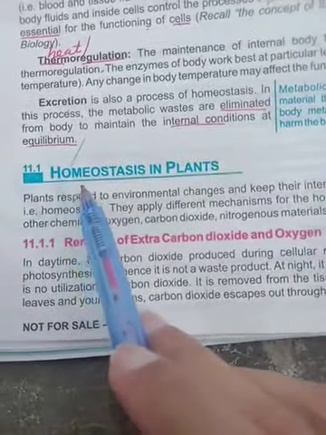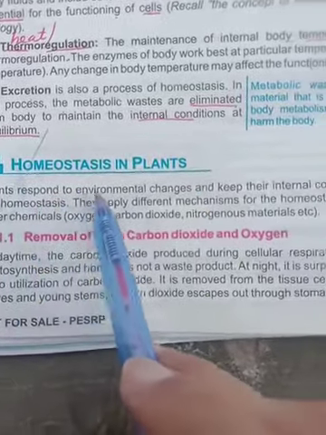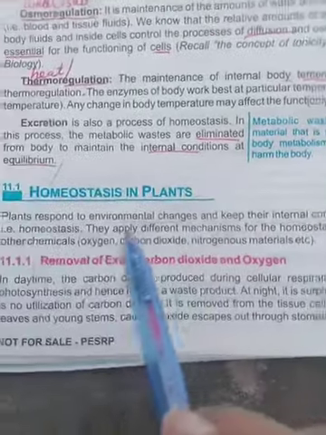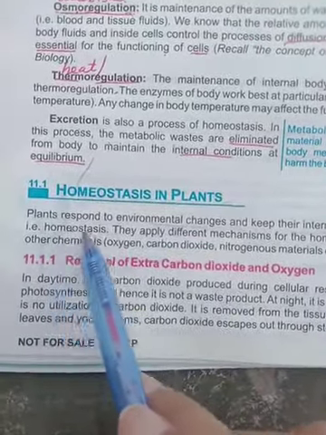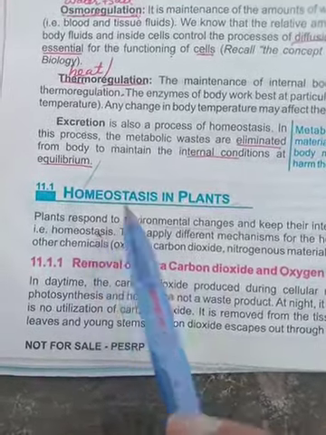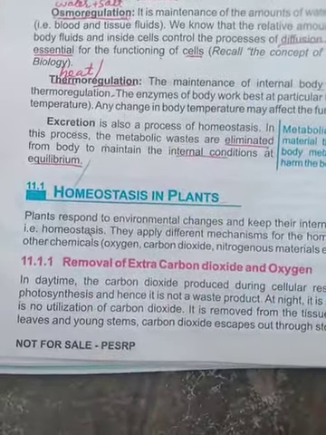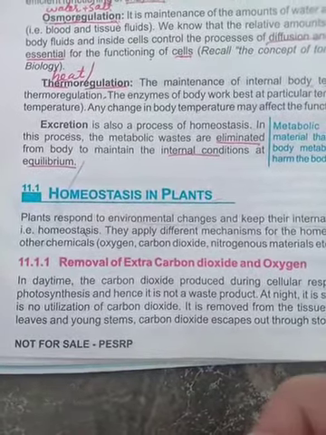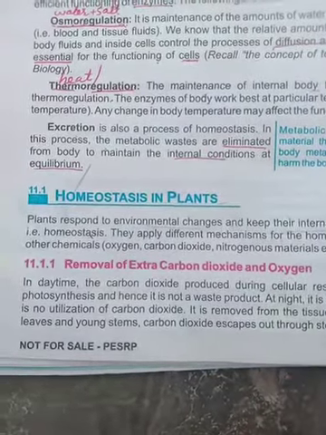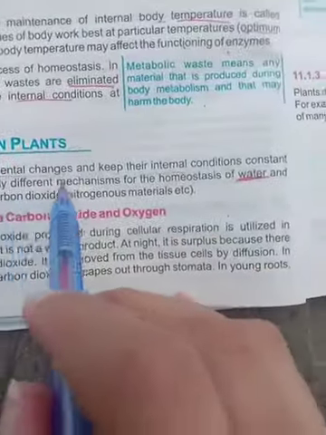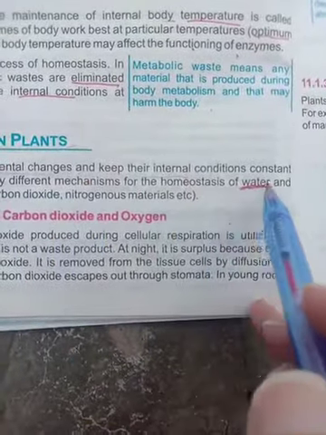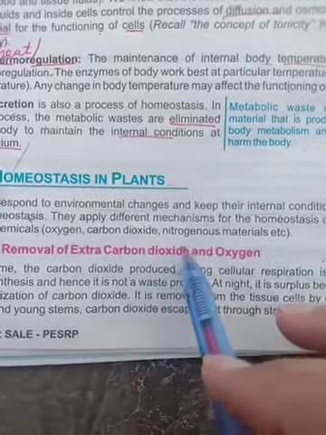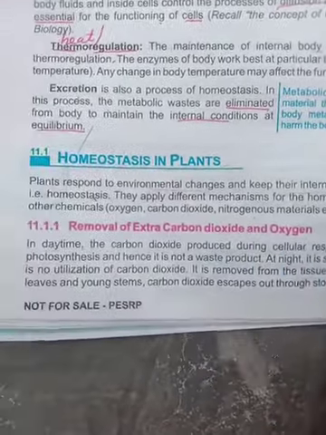So we will now talk about homeostasis in plants. Plants respond to environmental changes and keep their internal condition at a constant rate. As we have talked about humans, now we are talking about plants. The same is the process of homeostasis in plants as in humans. They apply different mechanisms for homeostasis of water and other chemicals. Chemicals may include carbon dioxide, oxygen, and nitrogenous material.